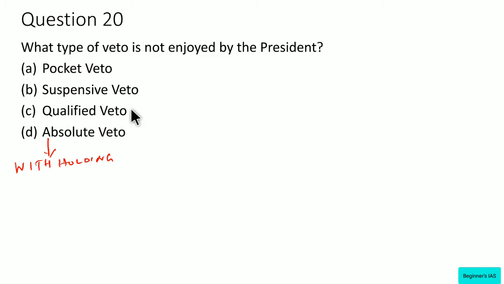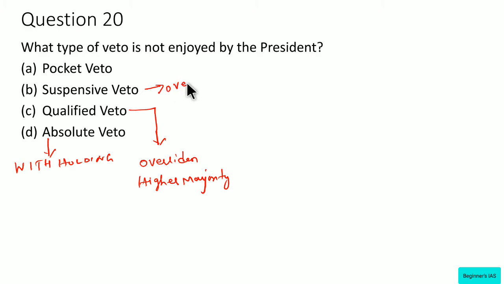What about qualified veto? The qualified veto is nothing but a veto which can be overridden by the legislature with a higher majority. So this is important, higher majority. What do you mean by suspensive veto?